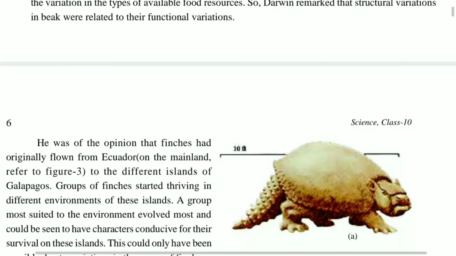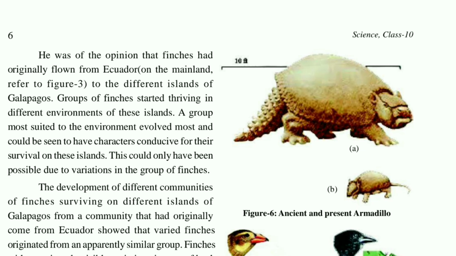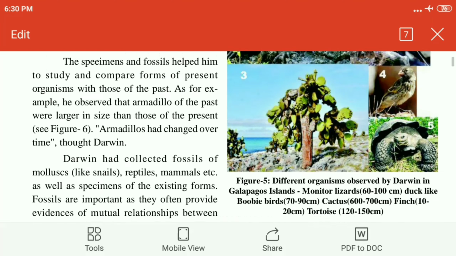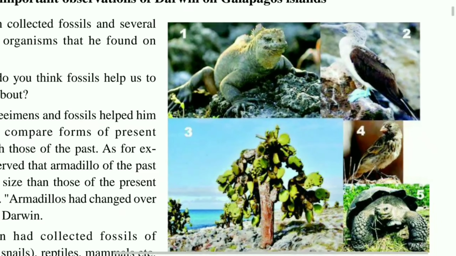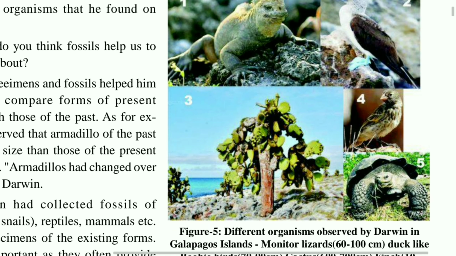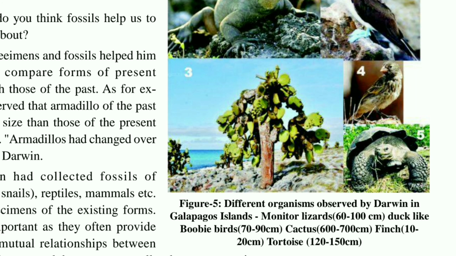it is an organism. In figure A, you can see how giant it is. Now if you look at the present one, figure B, the size has been reduced, but the characteristics and features have a little similarity to the ancient one. In the same manner, as you can see in the figure, see here children, in figure 1, 2, 3 and 4, different organisms are there which were present during that time, and they were very giant in size, and at present their size has been reduced. All these organisms are present today also, but their size has been reduced.